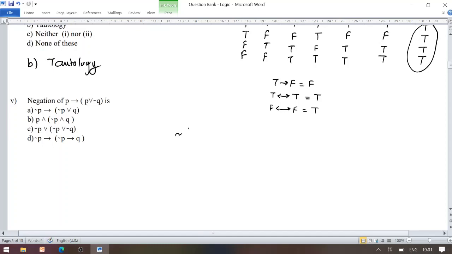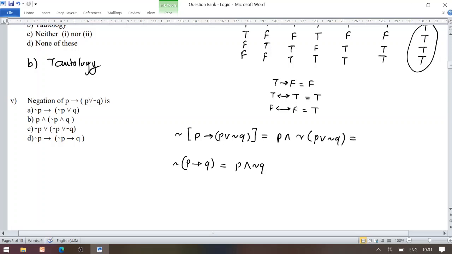So we are finding negation of P conditional P disjunction negation Q, while everyone knows negation of P conditional Q is given by P conjunction negation Q. So it is of the form P conjunction negation of P disjunction negation Q. Wait for a while, we have to distribute again.